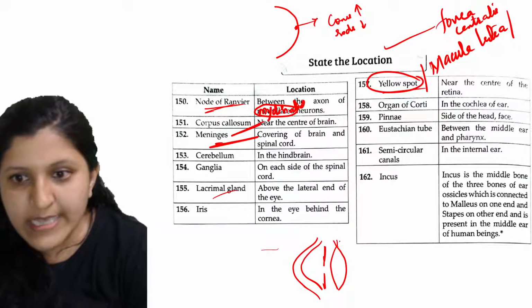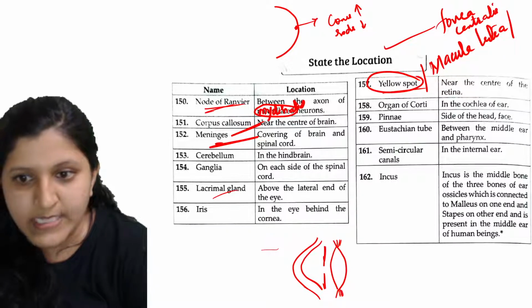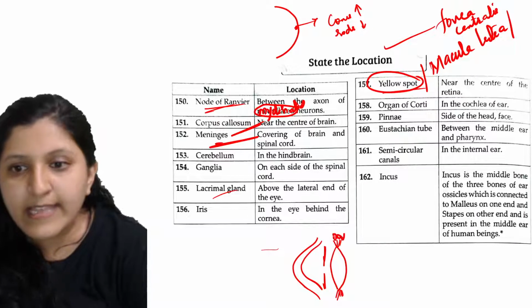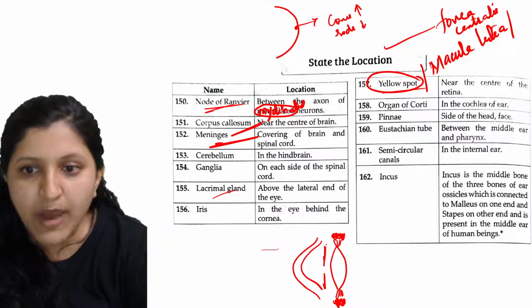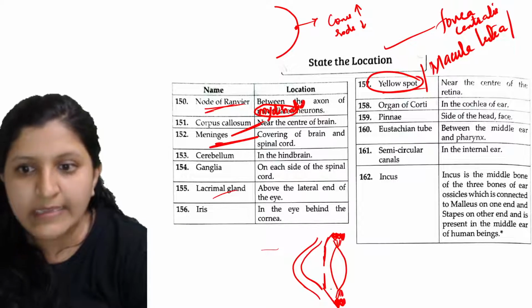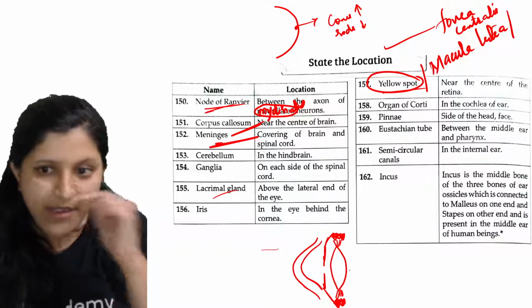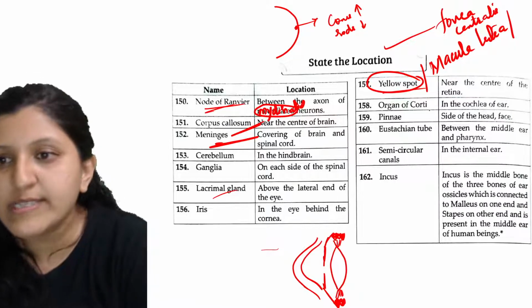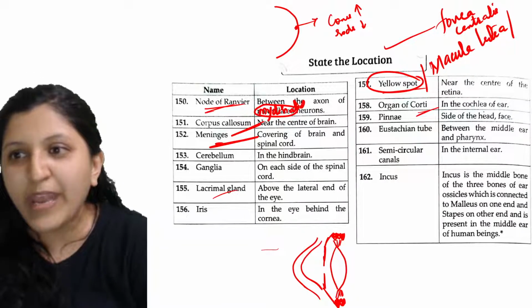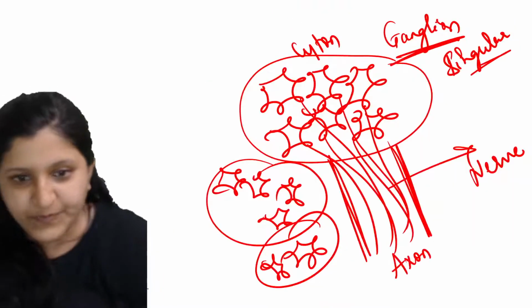Okay, so this lens is held in position by the suspensory ligament, and then the ciliary body is present over here. So this part what you see is exactly the iris. Okay, so next location, yellow spot, which we discussed. Organ of Corti, so where do you find the organ of Corti?